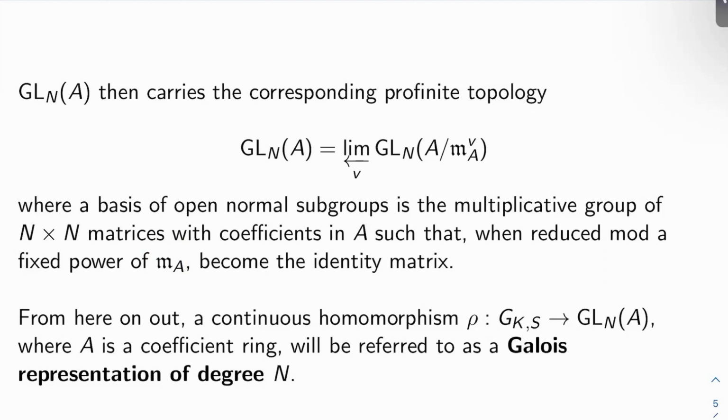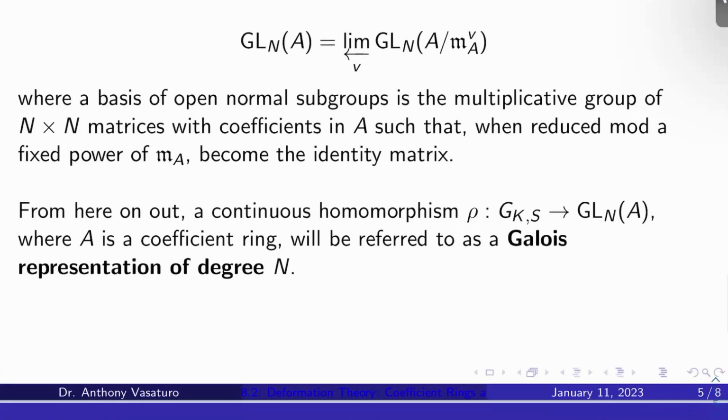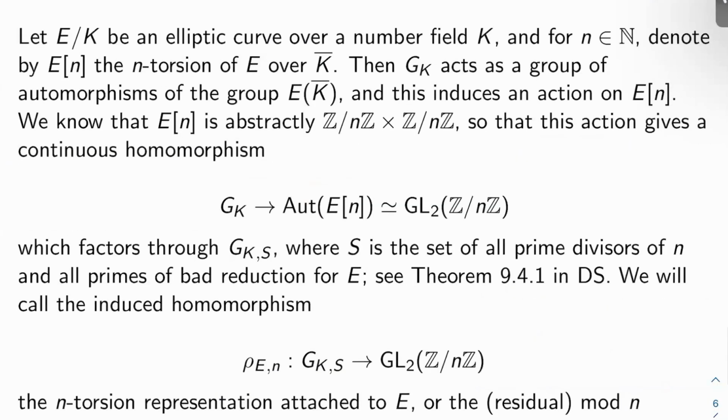All right. So from here on out, a continuous homomorphism rho from some GKS to GLN of A, where A is a coefficient ring, will be called a Galois representation of degree N, or of dimension N. Okay. Are these natural? Well, we already know the answer to this, but let's just review.